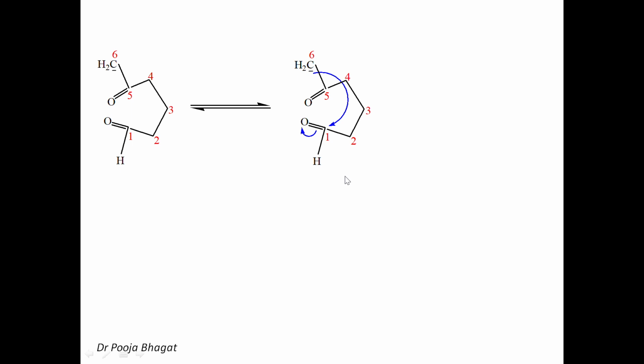Draw a 6-member cyclic structure and number all the carbons so that you can easily write down the substituents at various positions. Now you can see at C1 you have O negative and H, then 2, 3, 4. At the 5th we have the carbonyl group, and at the 6th we have 2 hydrogens.